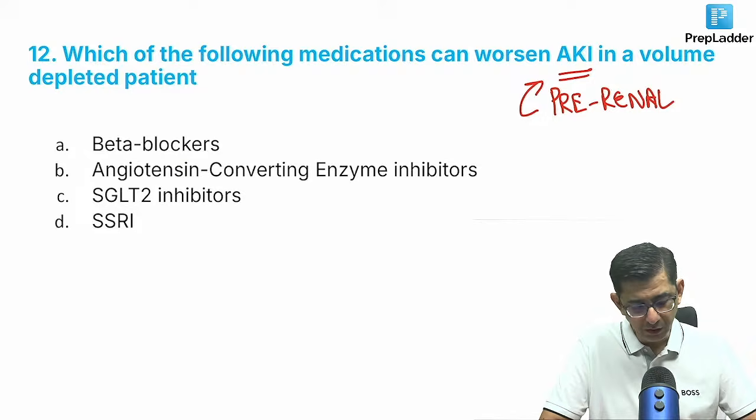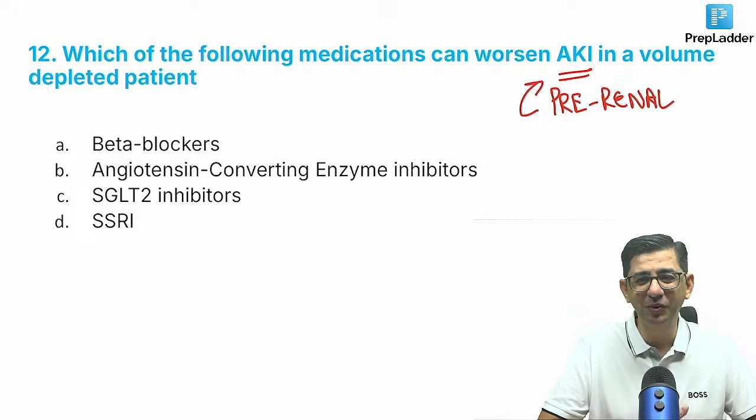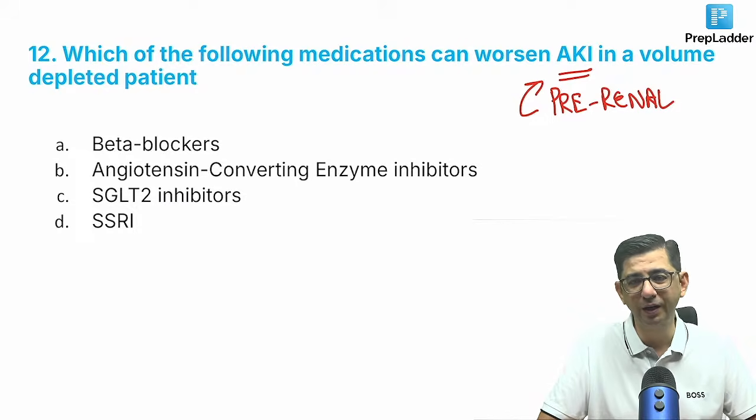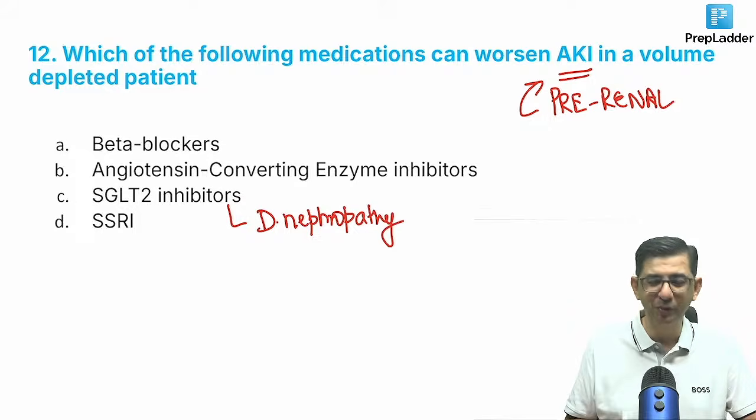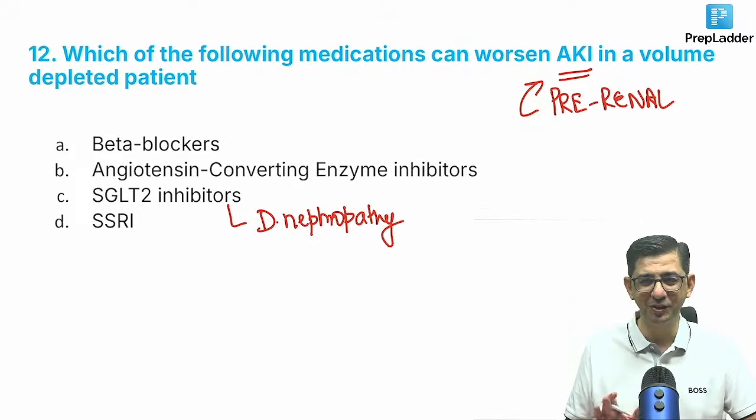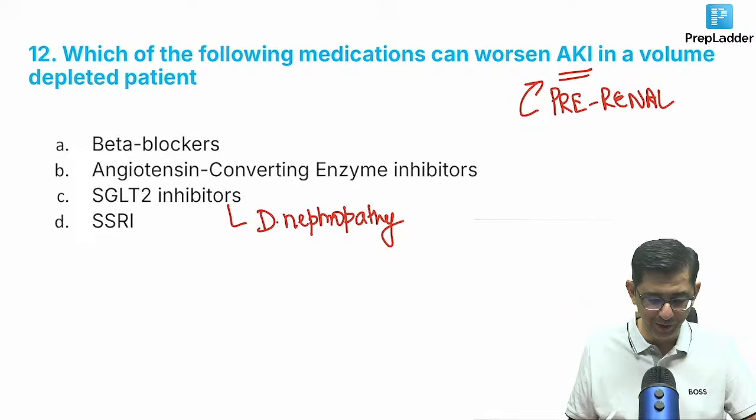Yeah, the drug that will worsen it in this case, I am getting a C also. That's what I'm asking. It's not a diabetes question, where it asks which antidiabetic drug would be recommended in diabetic nephropathy. Suppose this question wasn't about diabetic nephropathy, then SGLT2 inhibitors would apply, but this question has been put just to bring to your attention that the question is about the kidney. That does not mean it's a diabetic nephropathy.